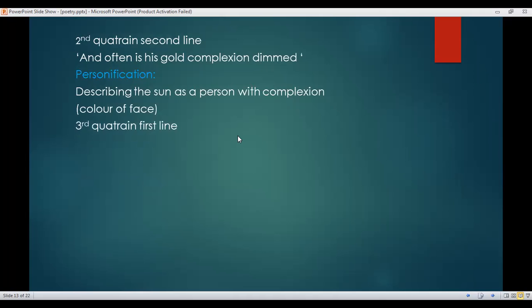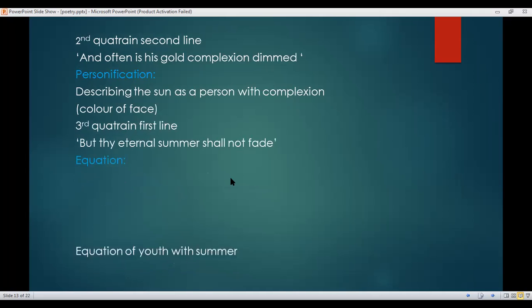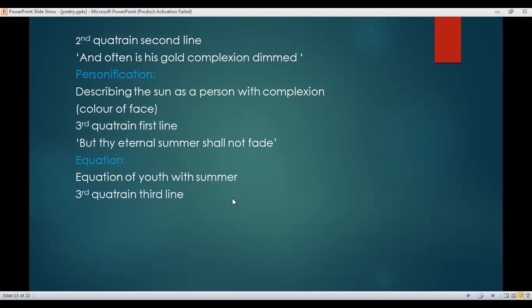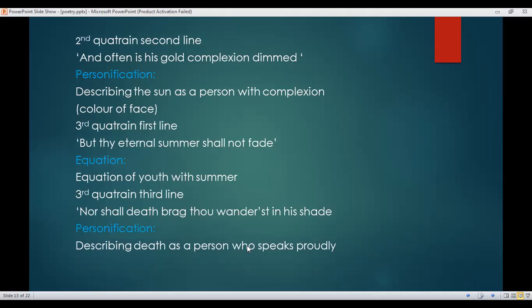We have the third quatrain, first line: but thy eternal summer shall not fade. We have something called equation. It means equation of youth with summer, and equation means the act of making something equal or considering something as equal. We have the third quatrain, third line: nor shall death brag thou wanderest in his shade. We have personification, describing death as a person who speaks loudly.